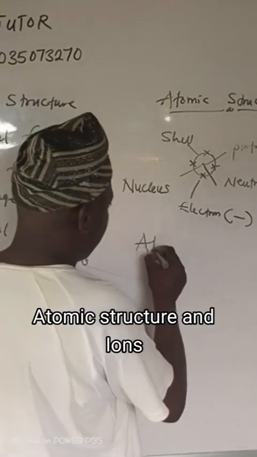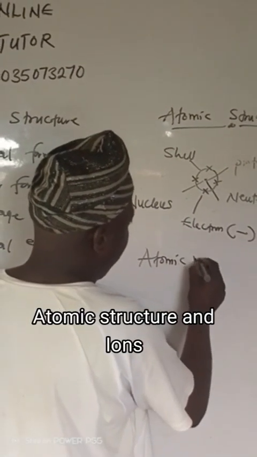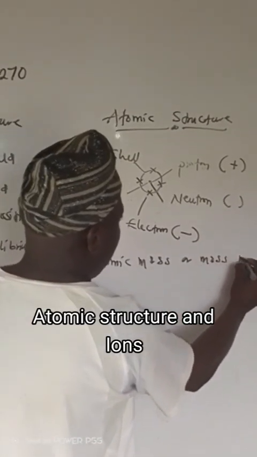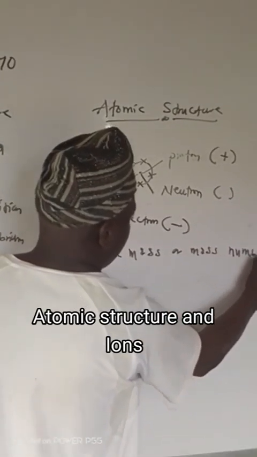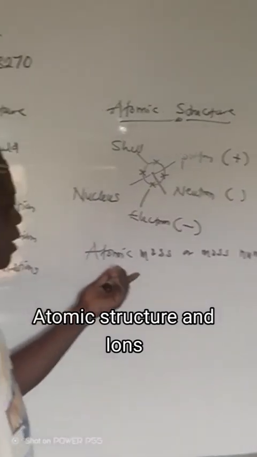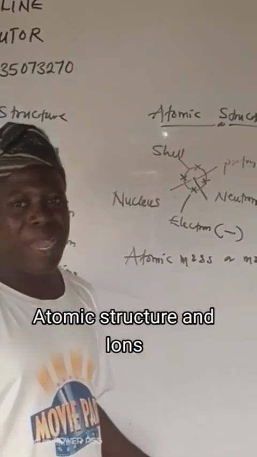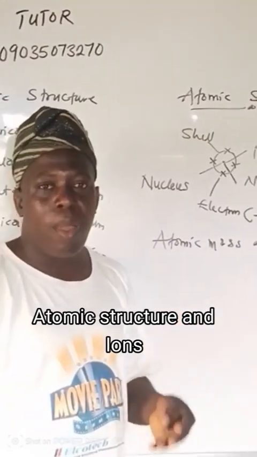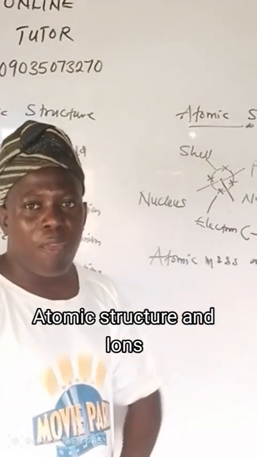Atomic mass, or mass number. Mind you, atomic mass or mass number is the addition of the number of protons and the number of neutrons.